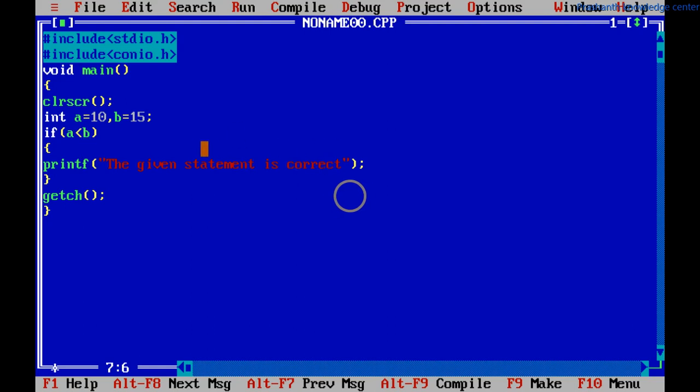If and else both, if we use, if a greater than b, I will write. If a greater than b, it will go here. Again I will write else, open the bracket. I will write printf